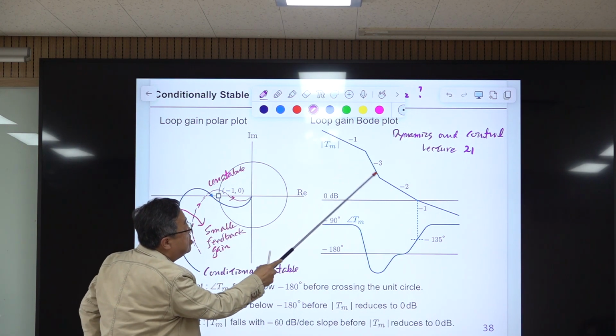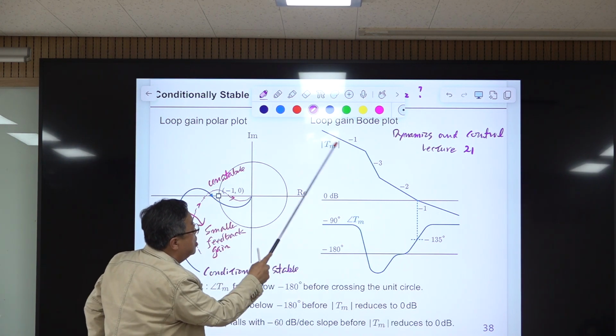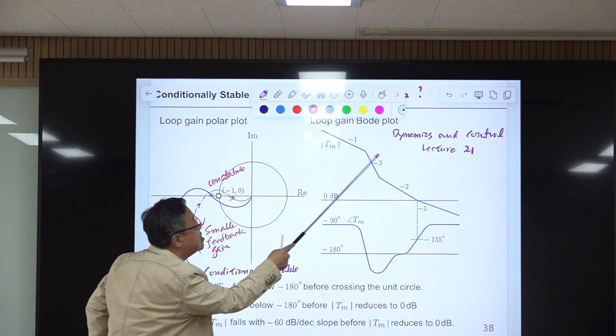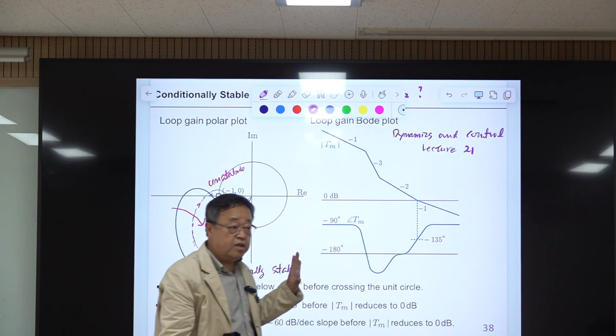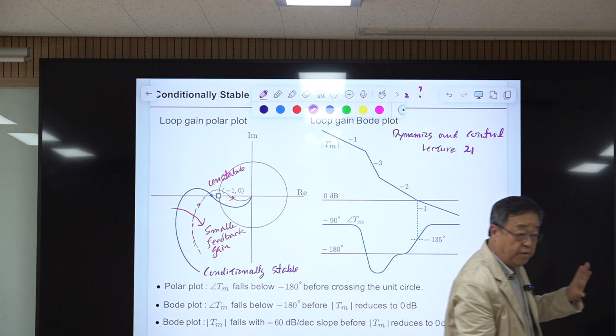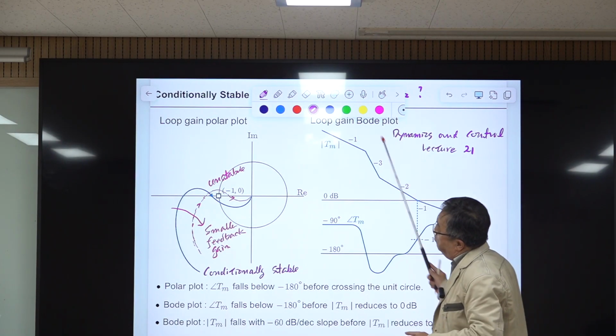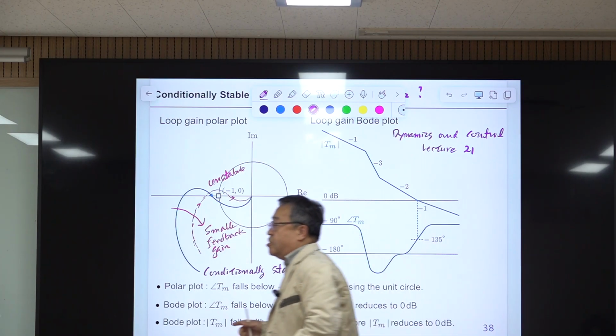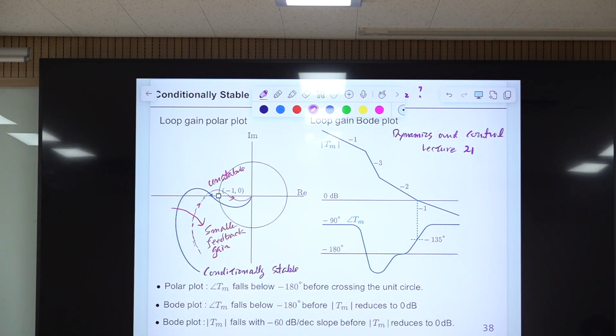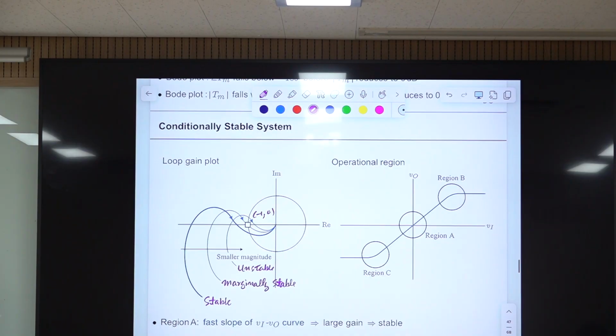Even though stability is determined at this point, if the loop gain has this region, then what does it mean? The system is conditionally stable. If you change this loop gain to a polar plot, that becomes this, which is a conditionally stable system. Okay, and let me explain why a conditionally stable system is worse than an unstable system.